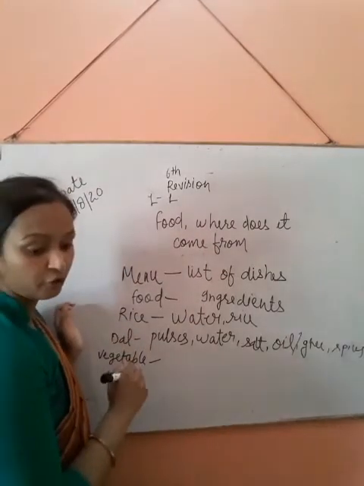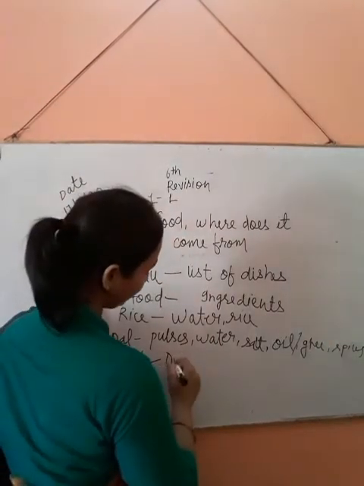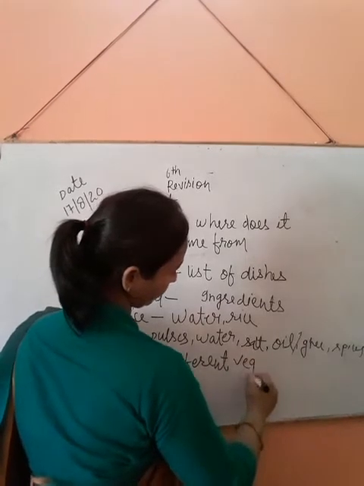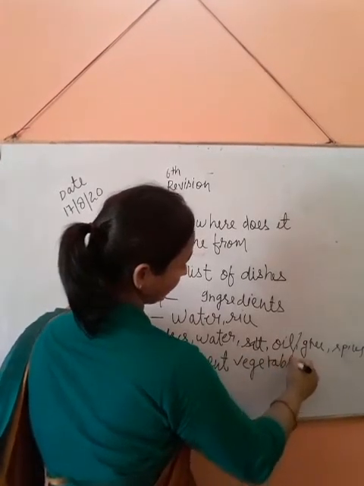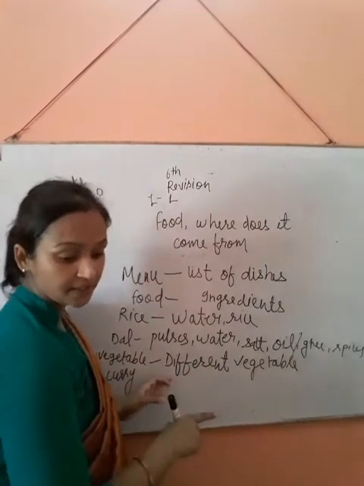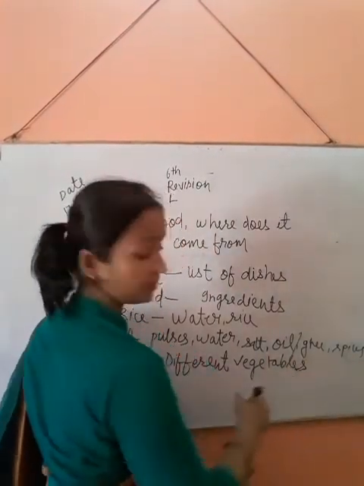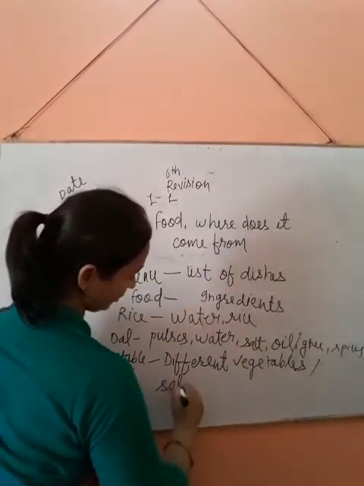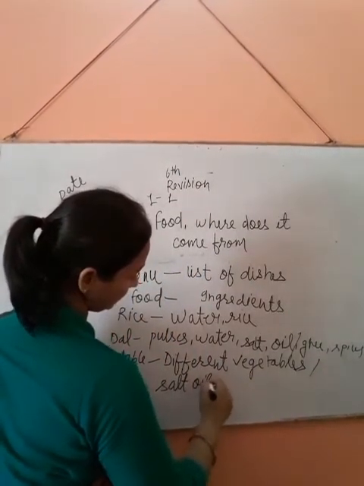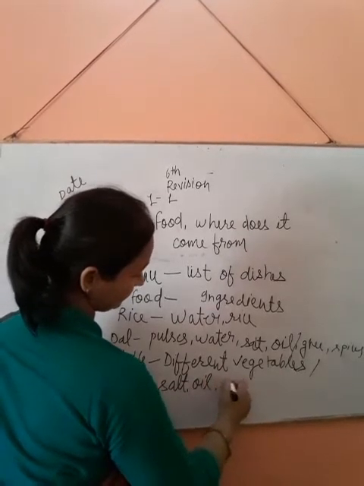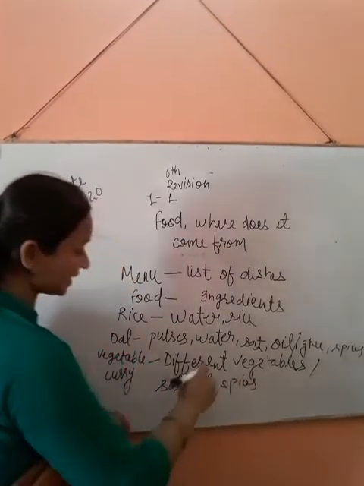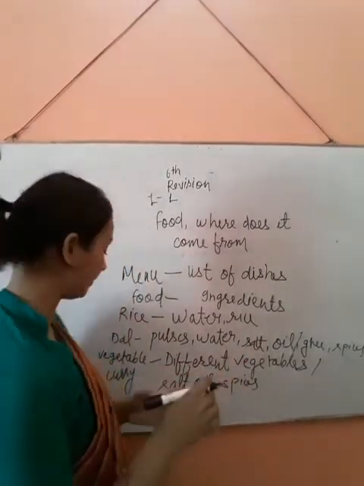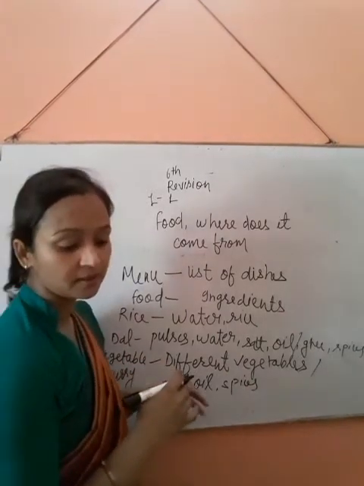And then vegetable curry. For making vegetable curry, we need different vegetables and salt, oil, spices. These ingredients are needed while we are making vegetable curry.